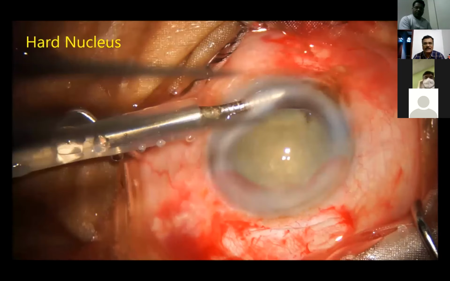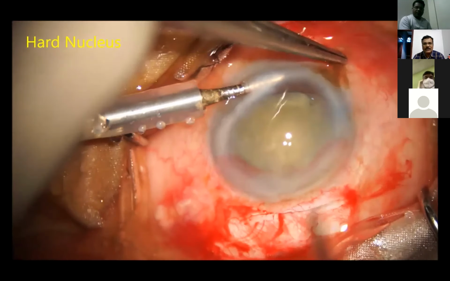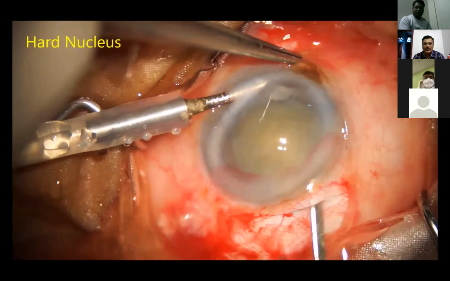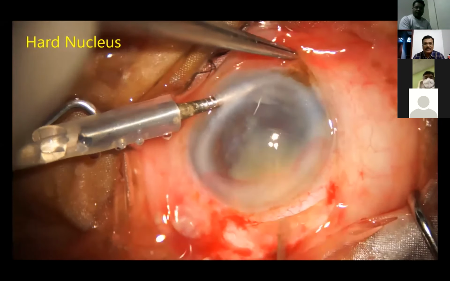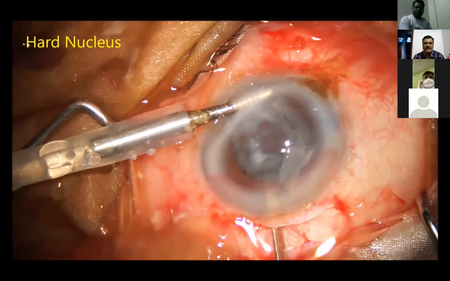Just prolapse it to the anterior chamber, and you can use either the same Sinskey hook or any flat instrument. This is the iris repositor I am using. Just press the posterior lip at the center, and the whole of the nucleus will come out, and the epinucleus also comes out with that.